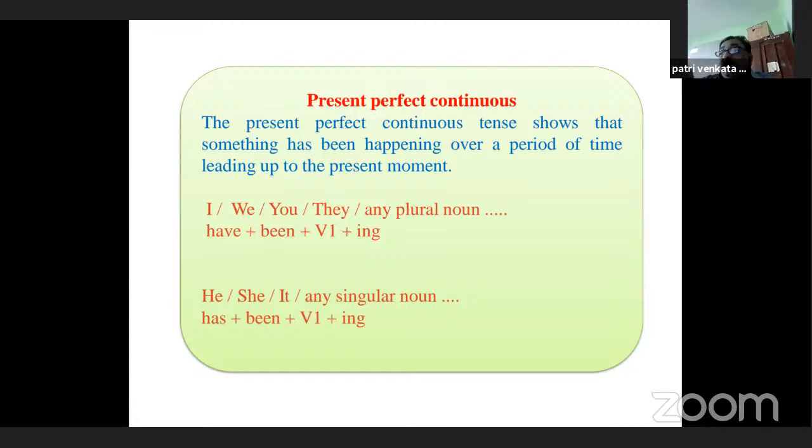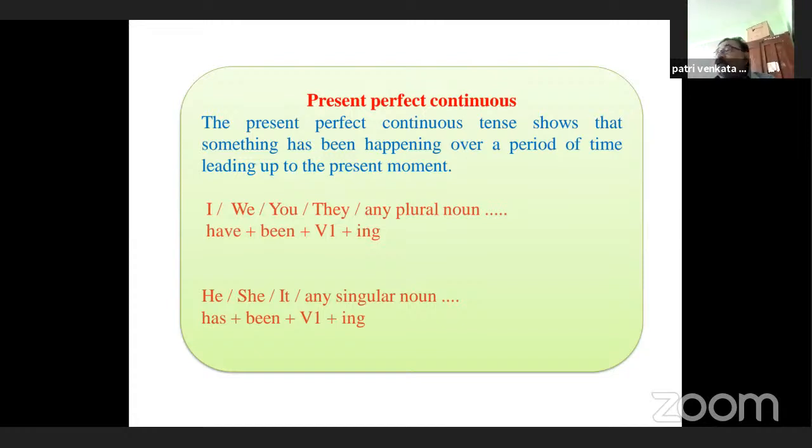So here the present perfect continuous tense shows that something has been happening over a period of time leading up to the present moment. That is called present perfect continuous. Here generally the structure will be like this: subject plus have or has plus been plus verb plus ing.